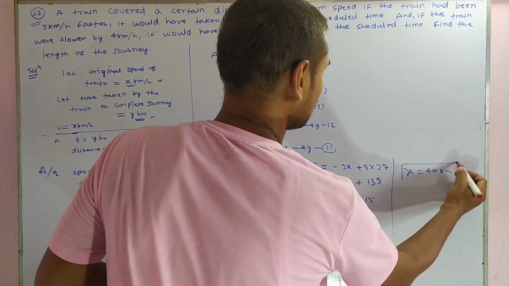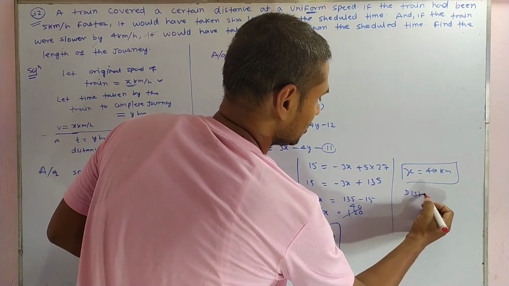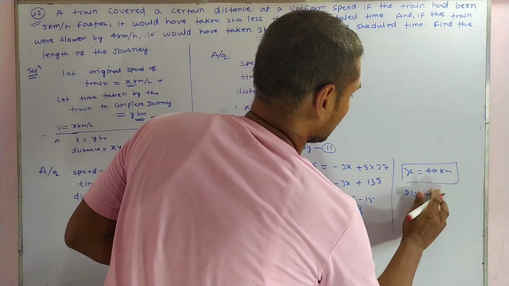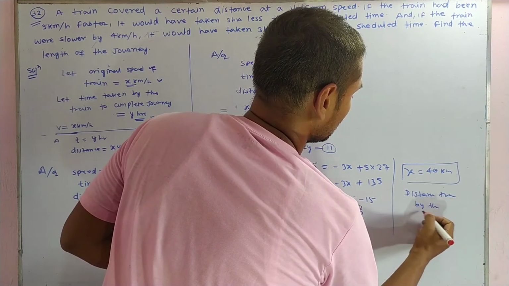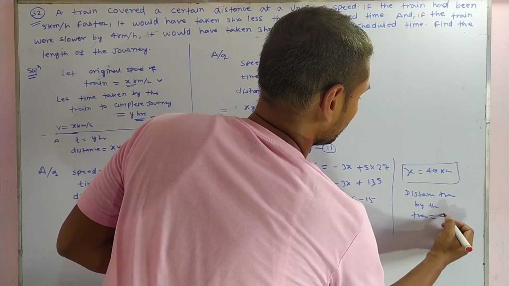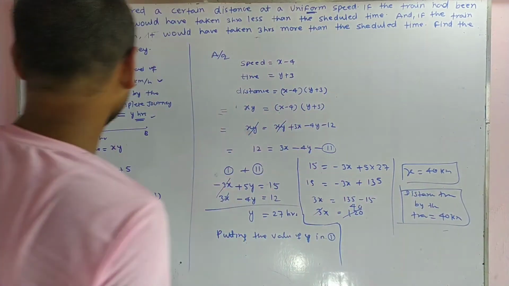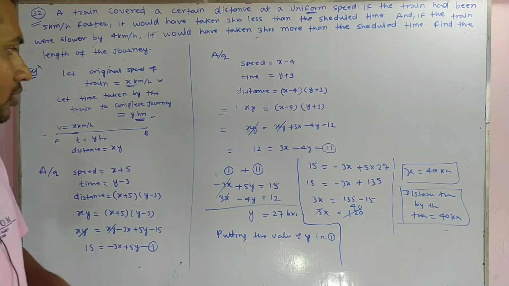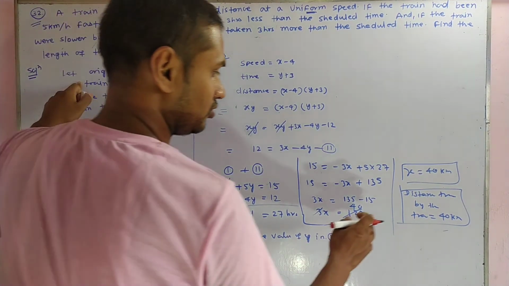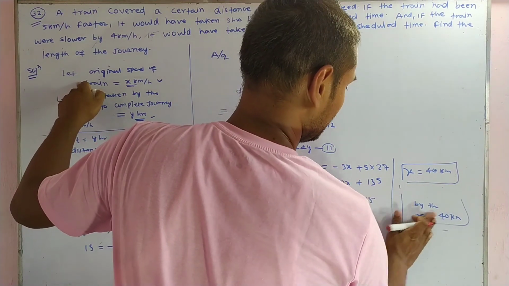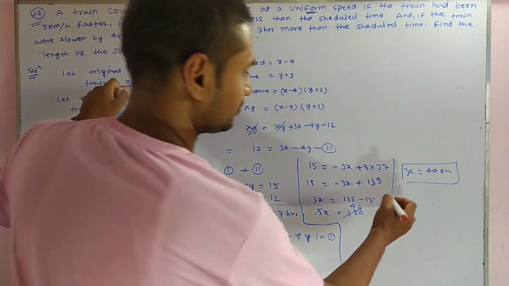This is the distance between A and B. I think you are able to follow me. Sorry, this one is the speed of the train, because x is in kilometers per hour.